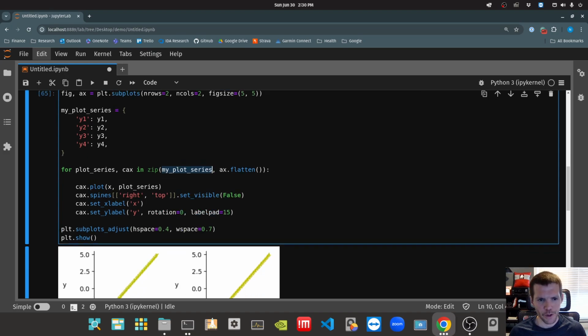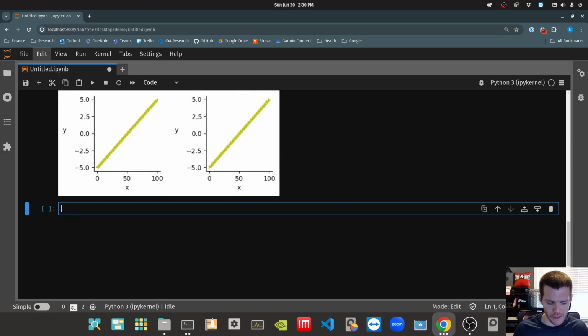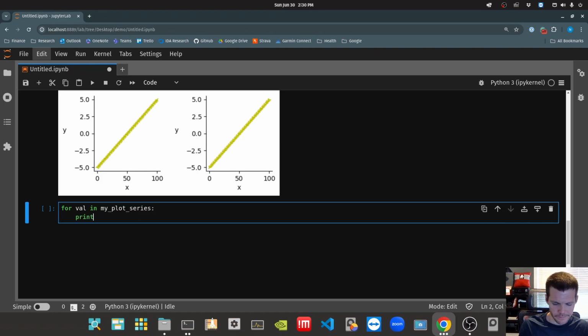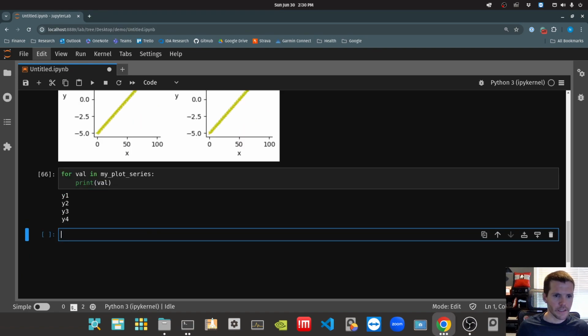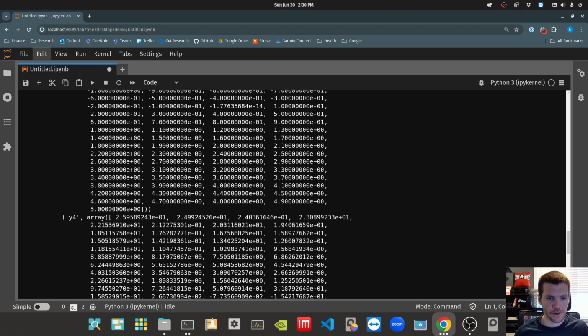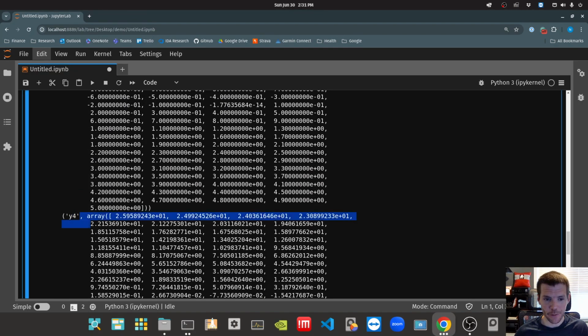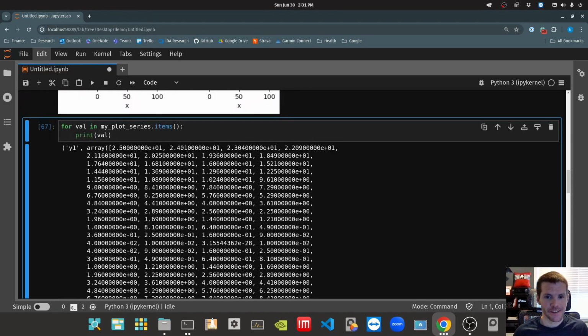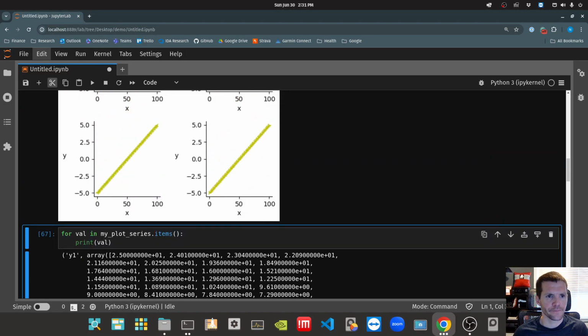If I'm iterating over my plot series, for val in, it's actually returning just the keys. So we need the key and the value. So we need to iterate over the items. Now it's returning the keys with the arrays, and the arrays are what we're going to use. So that changes things up just a little bit.